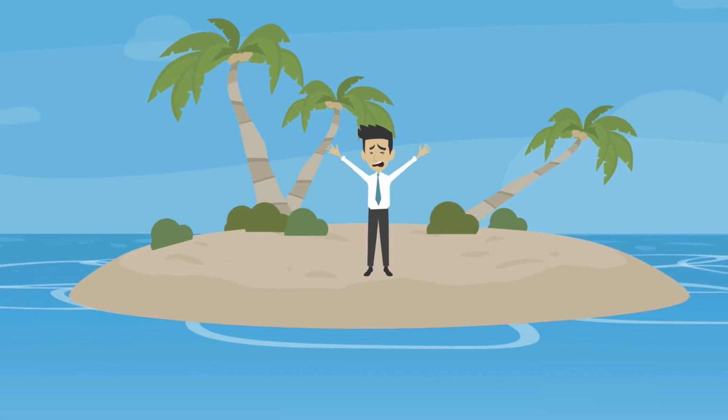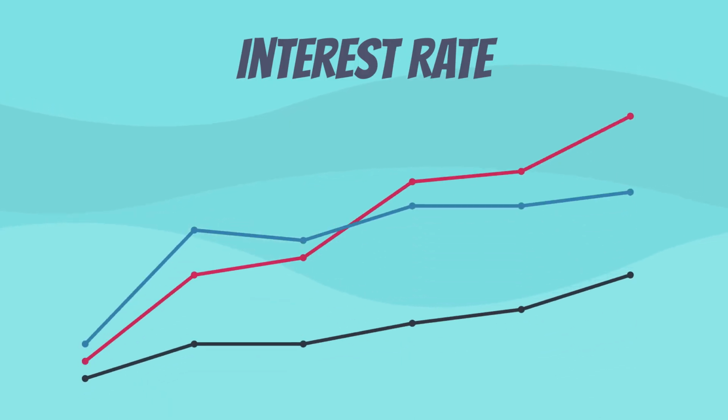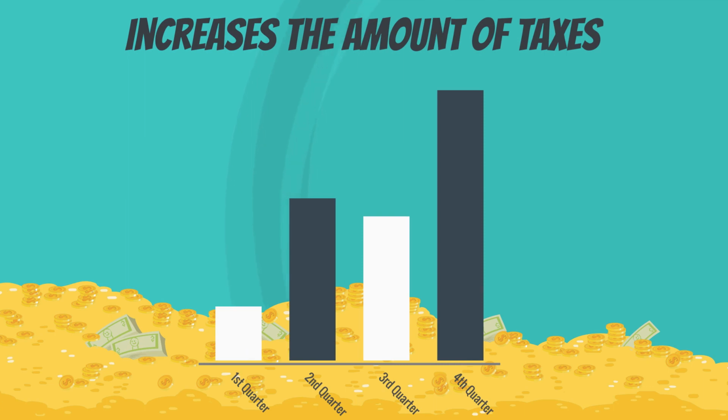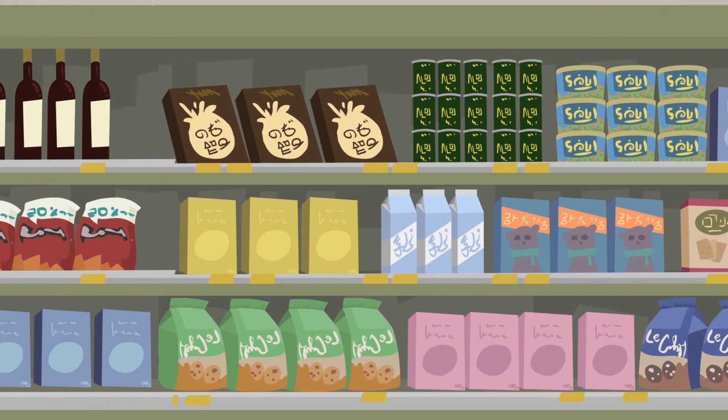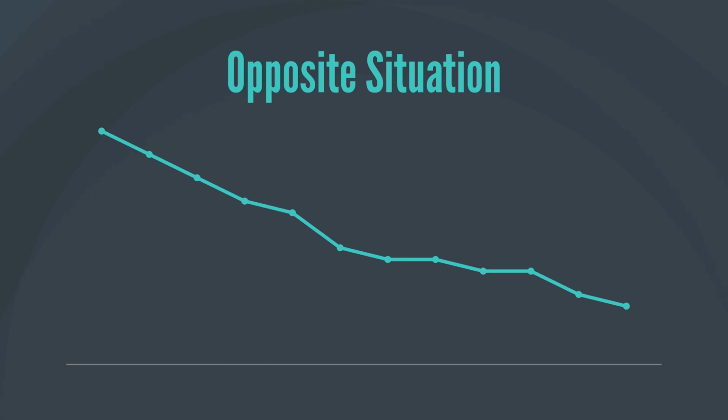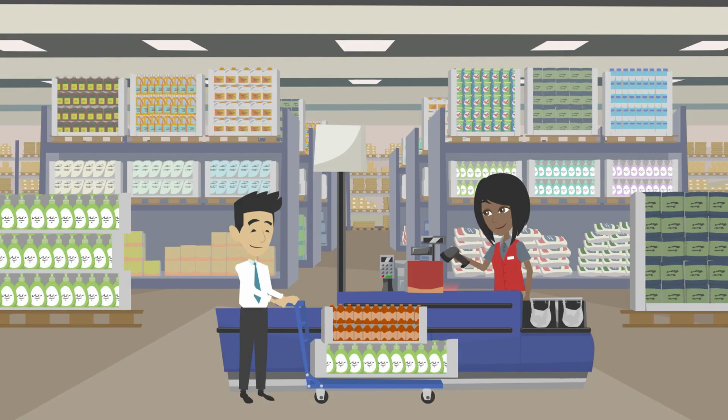How to overcome recession. As we all know, when there is inflation in the country, the central bank increases the interest rate, and the government also increases the amount of taxes to discourage spending by consumers. This decreases the demand for the products and the prices fall. Now, in the situation of recession, the central bank does the opposite, like lowering the interest rate, and the government also decreases the amount of taxes. These 2 steps encourage consumers to spend more money.